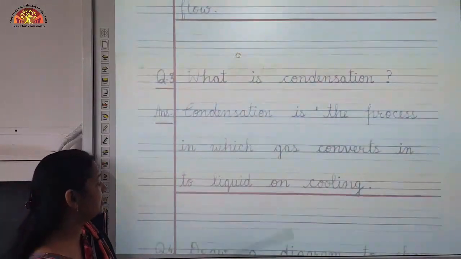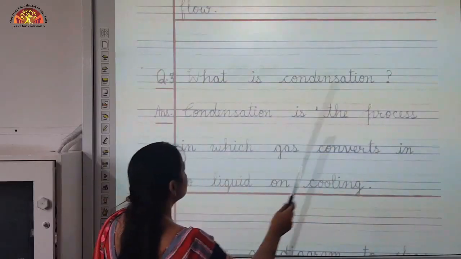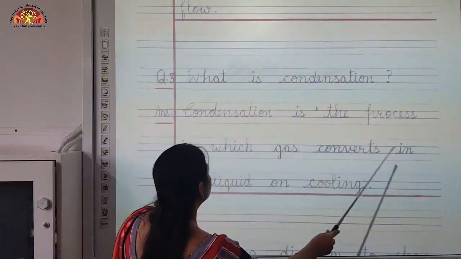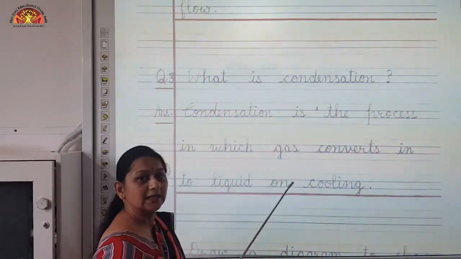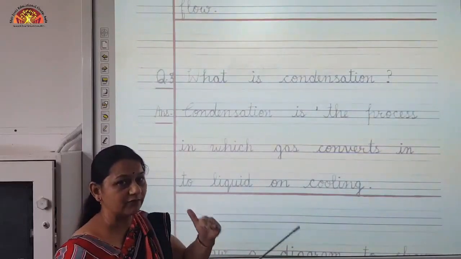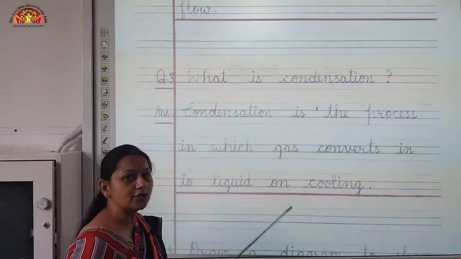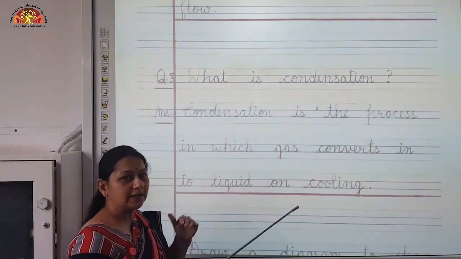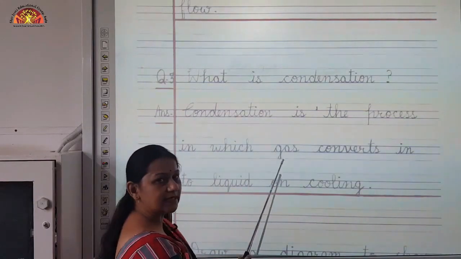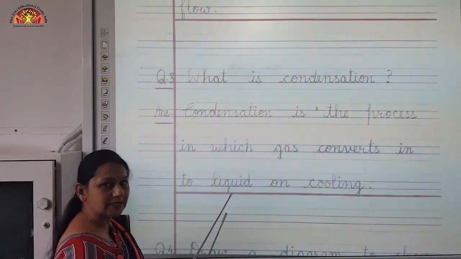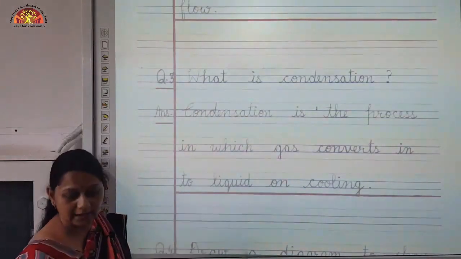Now, the next question, what is condensation? Condensation is the process in which gas converts into liquid on cooling. As we discussed, when we place a lid over the steam, then we see that water droplets cool down and they condense in the form of water. So, the gaseous state of water is converting into the liquid state and this is taking place on cooling. So, this process is called condensation.